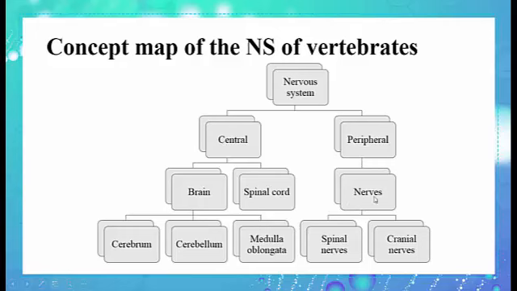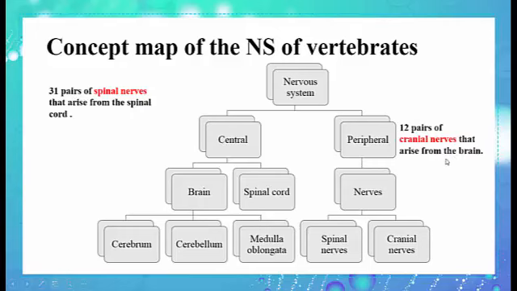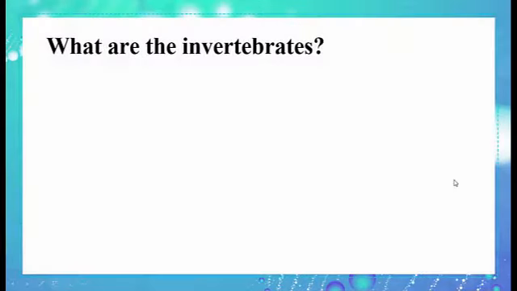While we have 2 types of nerves. We have nerves called spinal nerves, which arise directly from the spinal cord. They are 31 pairs. And we have nerves that arise directly from the brain, which are called cranial nerves, and these are 12 pairs of cranial nerves. So the nerves, we have two types. The first type, 31 pairs, arise from the spinal cord and 12 pairs arise directly from the brain.